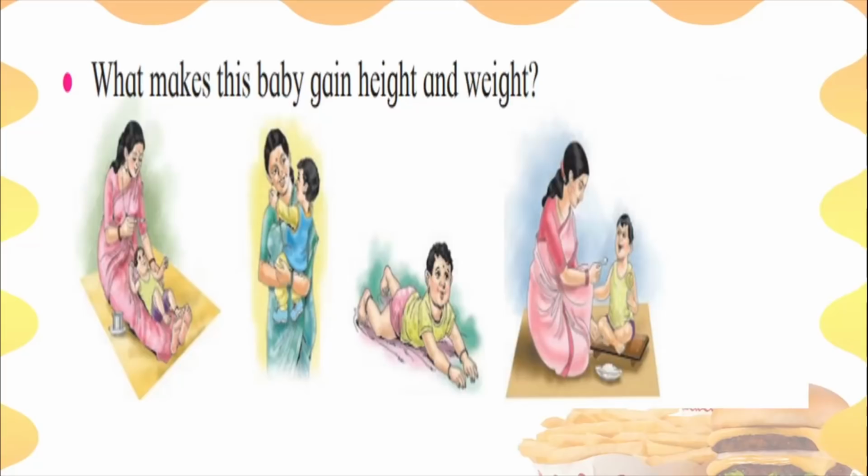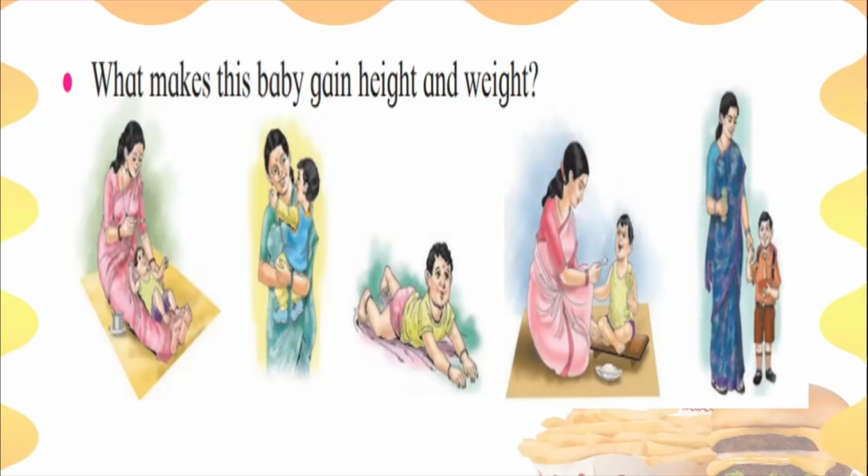Now he can sit, but his mother is feeding him. That means he's grown up a little bit more. His height has grown, his weight has increased, and finally he packs his bag and he goes to school like you do. Okay, so what makes this baby gain height and weight? The same question let us come back to again. So how does this baby become taller? How does this baby become heavier as far as weight is concerned?